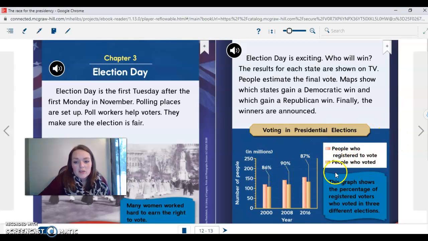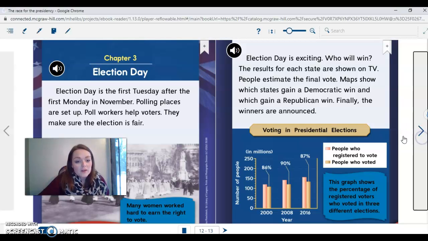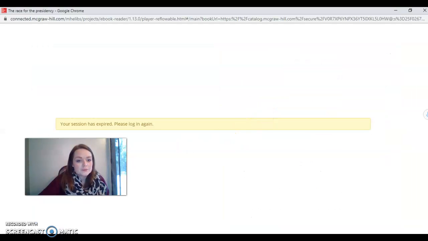So right here we have a nice little graph, and it says people who registered to vote and people who voted. The colors are kind of hard to see, but the first column are people who are registered to vote, and then the orange column are people who actually voted. This graph shows the percentage of voters who voted in 3 different elections. So as you can see, people who registered to vote is always higher than people who actually go out and vote on the day of the election.